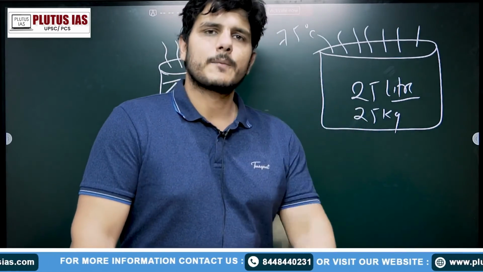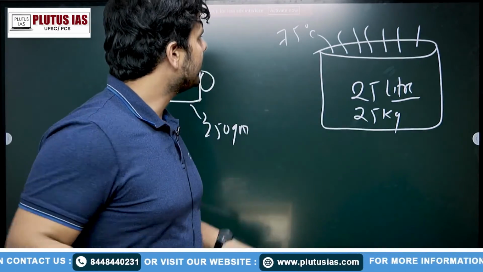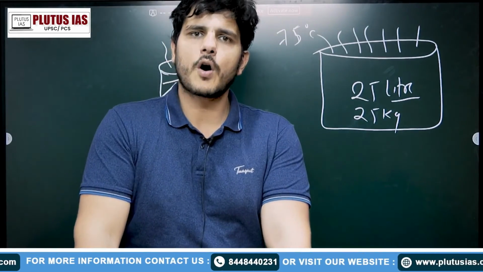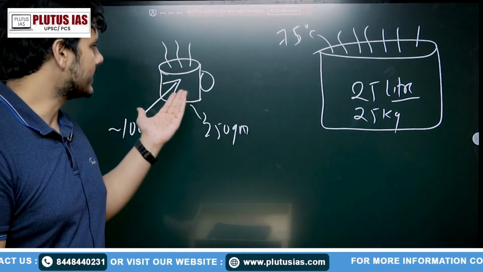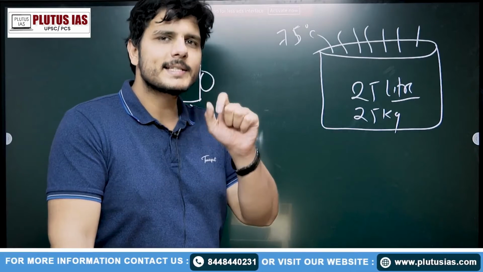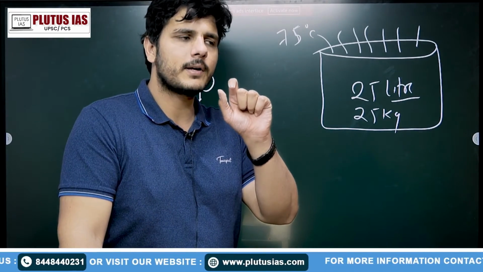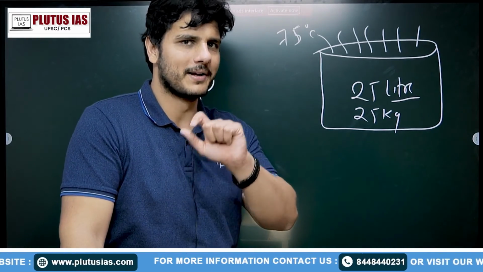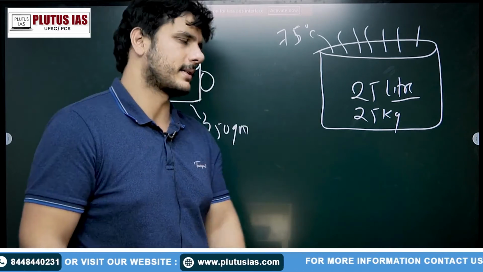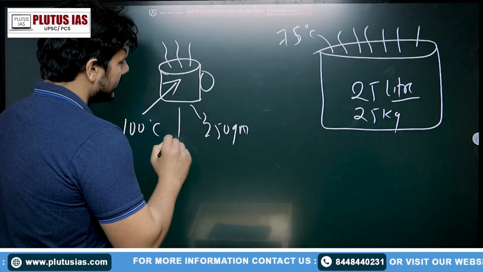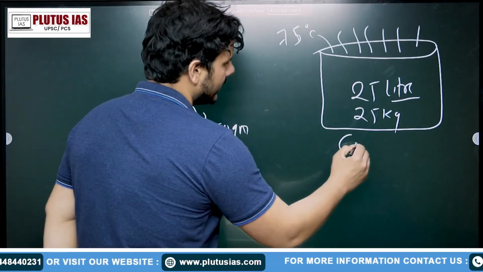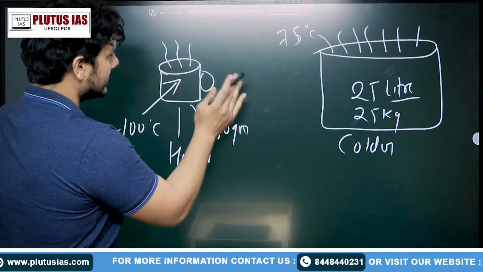So if someone asks you, if it is at 75 degrees C and if it is at 100 degrees C, which one of them is hotter? Easy for you. It is the water in this mug. It is hotter. But that is the definition of temperature. It tells us how much a body is hotter or colder. But it does not directly tell about the presence of heat energy. Okay. So in this case, it is hotter because it is of higher temperature. In this case, it is colder, relatively colder in comparison to this one.